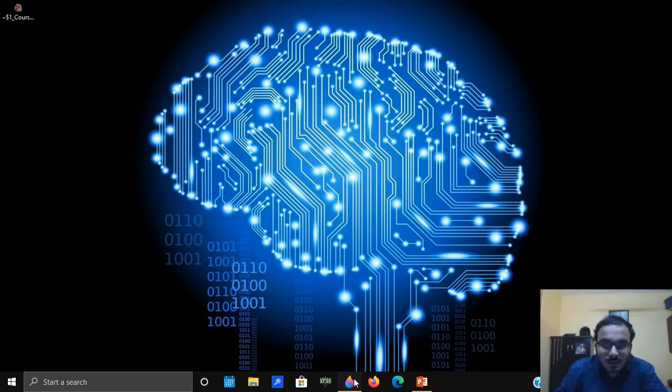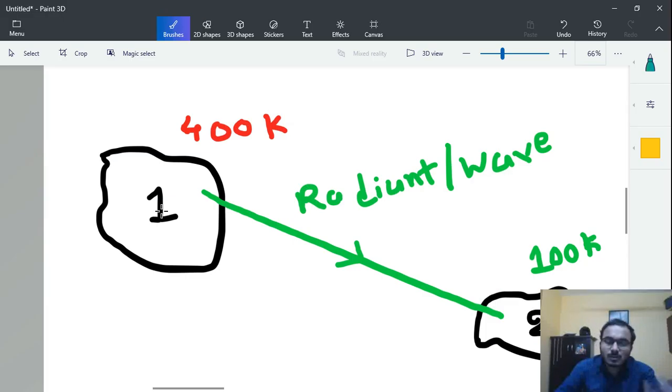Let us focus on body number 1: all bodies above absolute zero temperature are capable of emitting radiation.